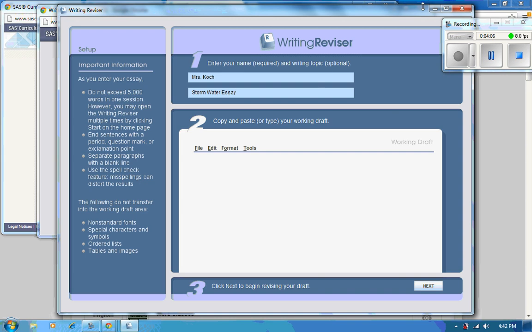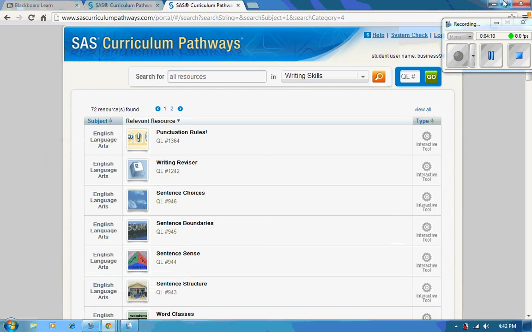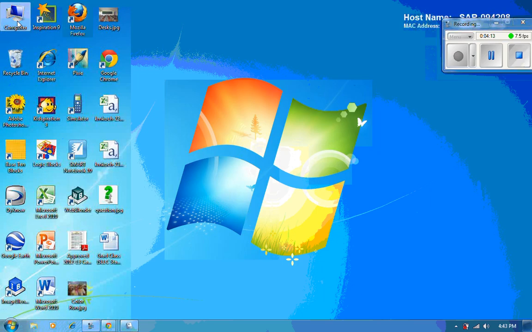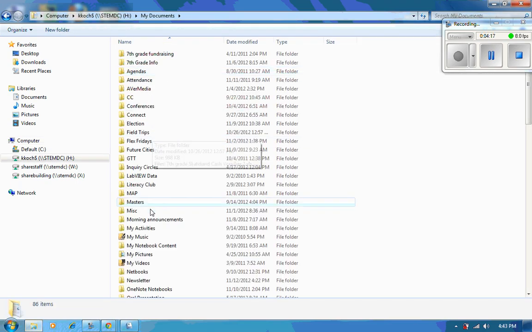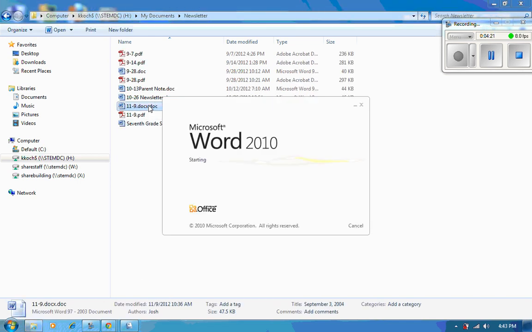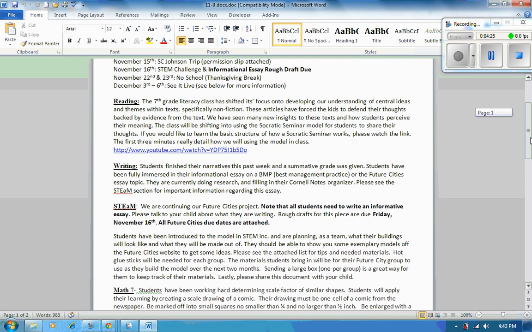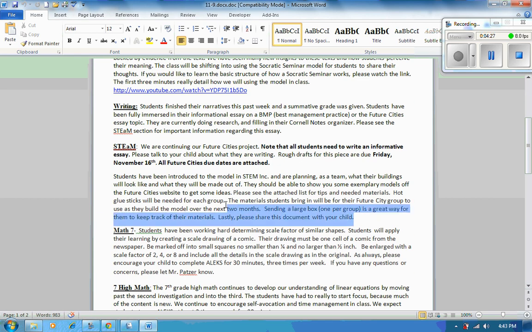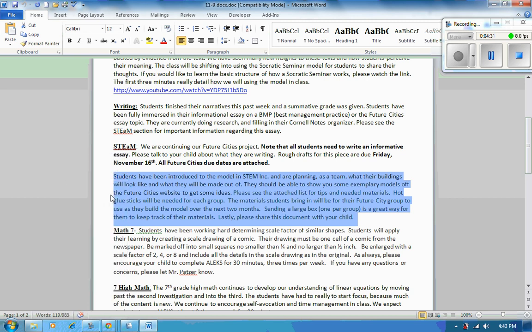So what I'm going to do, just to show you, is I'm going to go ahead and go back to one of my documents and just show you how it works. And I'm just going to grab the newsletter I sent home this past weekend to demonstrate what I did. So I'm just going to grab a paragraph here. I'm going to right click and hit copy.